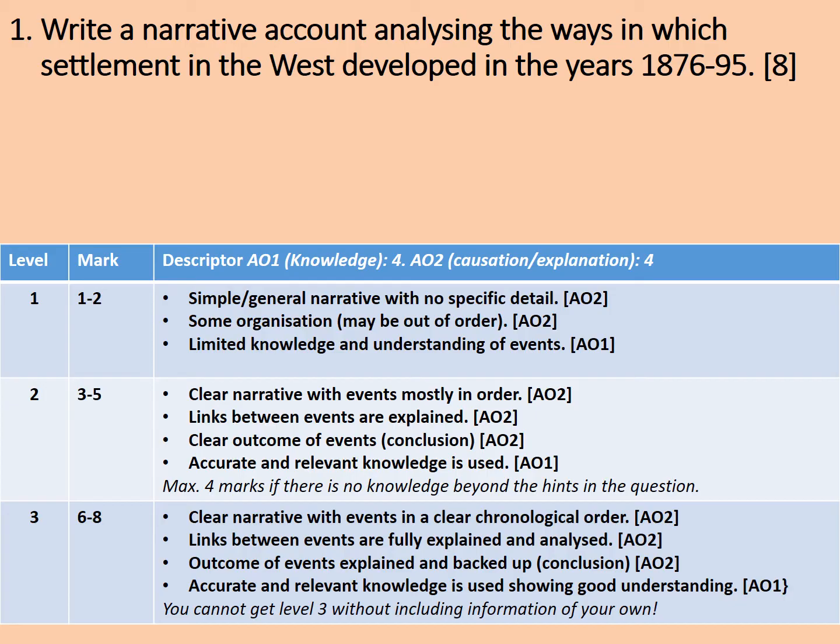Again, remember, a narrative account is like a story. It should be told in order. Think about a narrator like what I'm doing now. They're telling and explaining a story. However, we can't just leave it there. This story has to be analysing the ways in which settlement in the West developed in the years 1876 to 95. So by analysing, we're talking about explaining the links and explaining why it happened as it did. If you don't get those bits of explanation in, you are going to fail to pick up most of the AO2 marks. So pay attention to the mark scheme that I've included here.